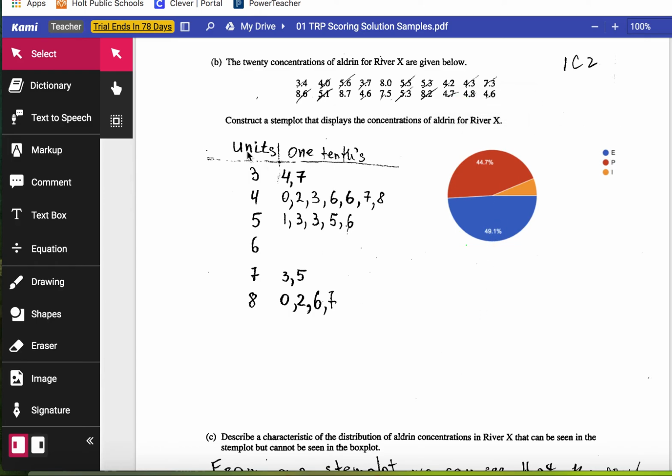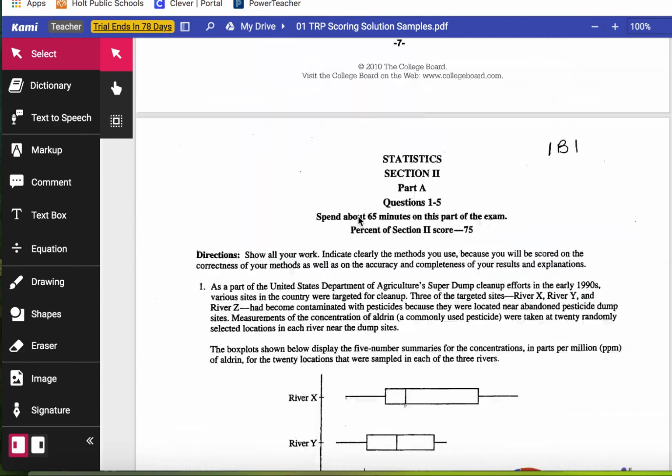This one, units and tenths. So if a kid wrote this as tenths, and again, here's your big litmus test. As long as you can read the stem plot and come back with this particular data set up here, you're actually in good shape. So 3 1/10, 0.4. The only way to read this is 3.4, 3.7, and so on. This one was actually scored essentially correct because this kid labeled it tenths here. Is it my favorite representation? Not even close. I thought student A did a better job.